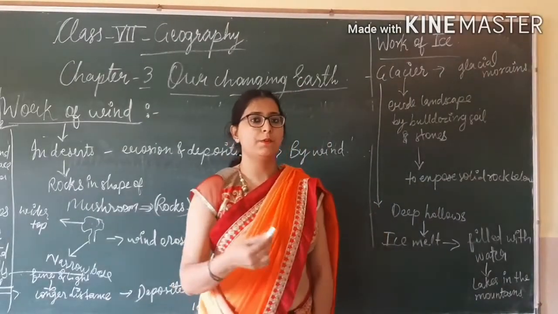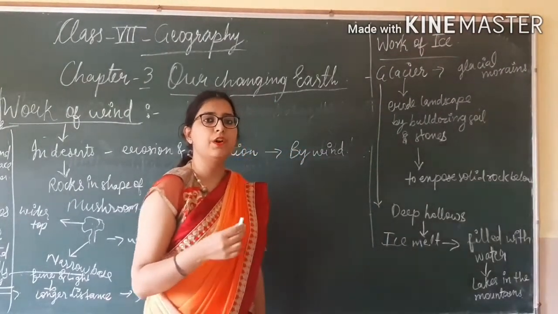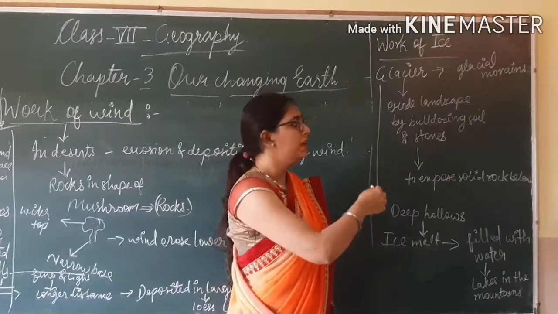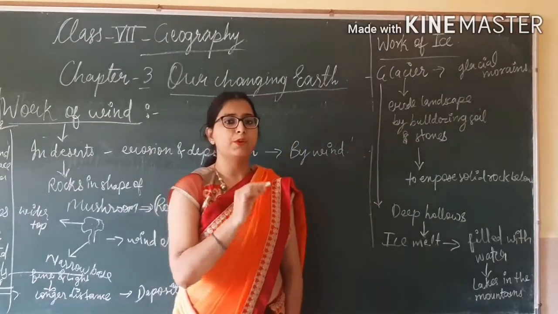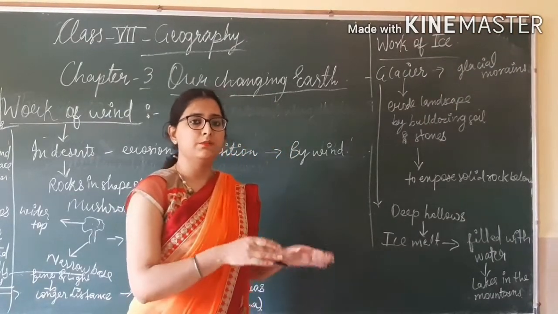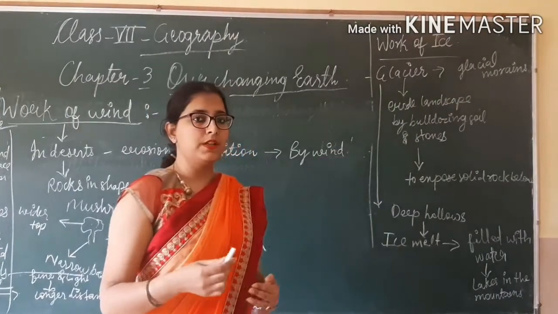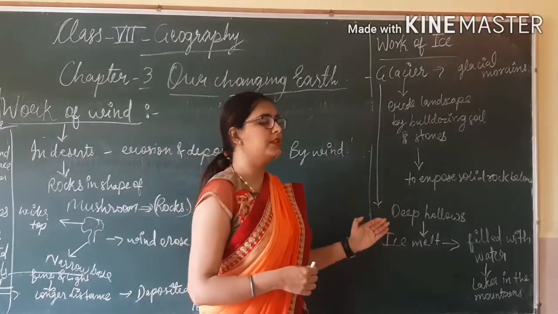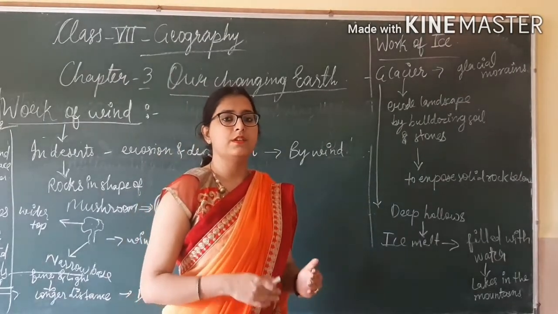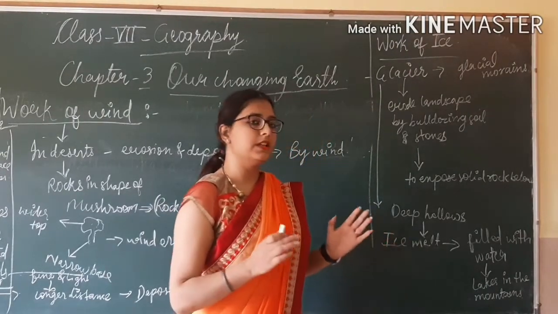Now students, I will tell you about the work of ice. So what is a glacier? A glacier is a river of ice, and these also erode the landscape by bulldozing soil and rocks, and after that the rocks beneath that layer start appearing. By this process they carve out deep hollows in the land, and these deep hollows fill with water when the ice melts, and this is known as lakes in the mountains.